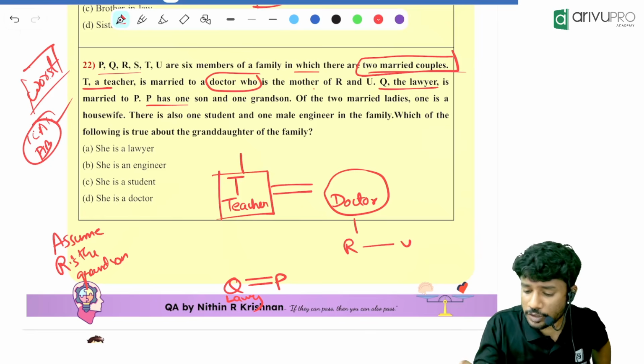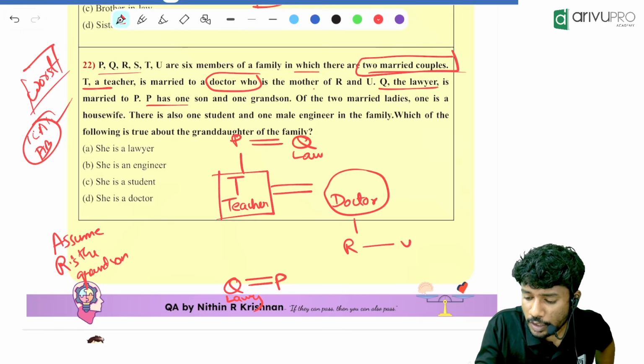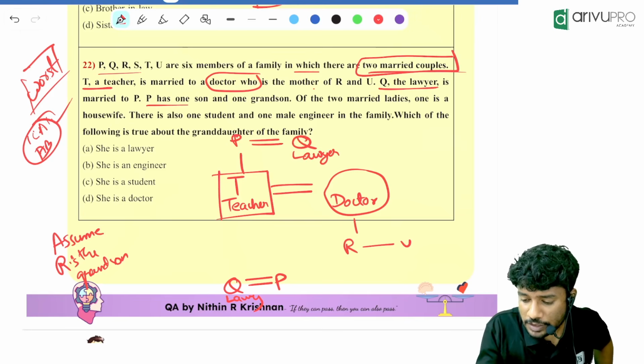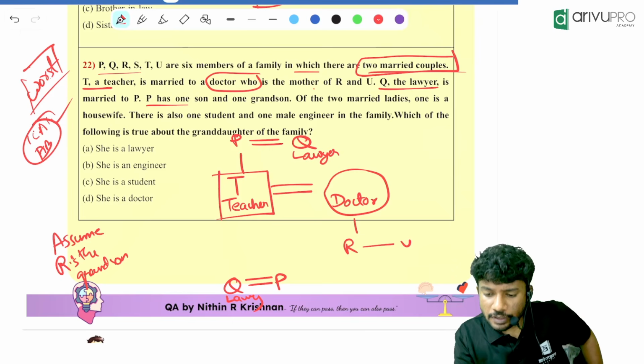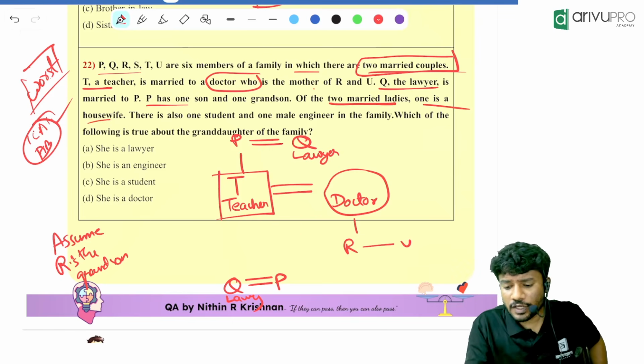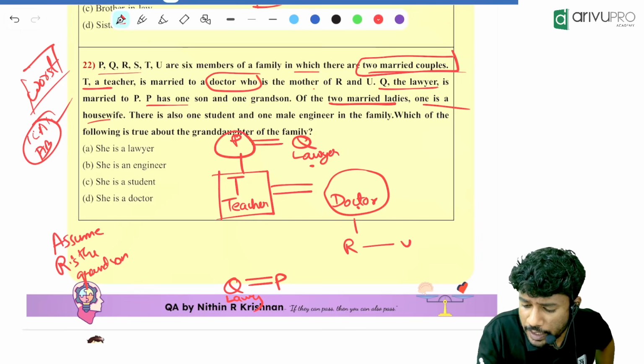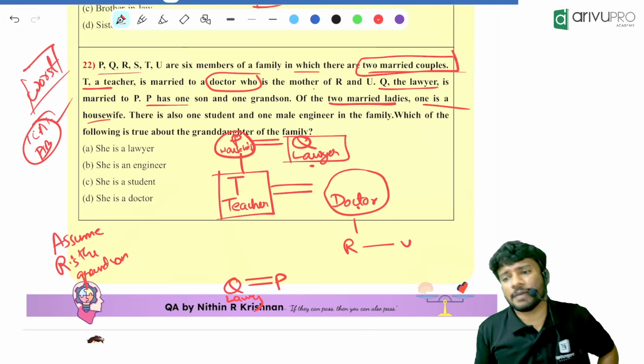Then on top, Q is there or P is there. P is married to whom? Q. Q is a lawyer. They have one son and one grandson. Then what is given? Of the 2 married ladies, one is a housewife. Can the lawyer be the housewife? No. Can the doctor be the housewife? No. Who is the only person remaining? P is the only person remaining and she is the housewife. So Q is a male.